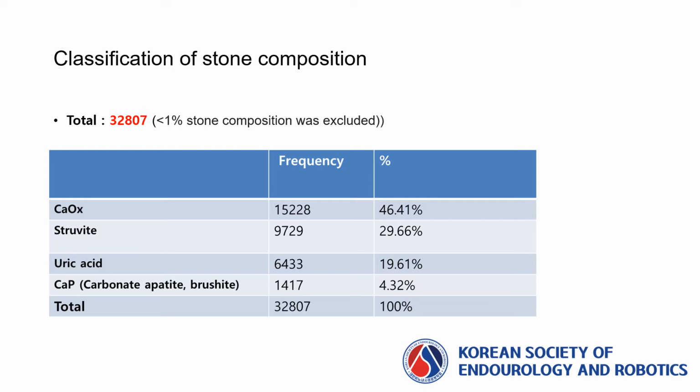We classified the stone composition into 4 main groups according to the Mayo Clinic classification, and for efficient statistical analysis, less than 1% stone composition was excluded, and the carbonate, apatite, and brushite groups were combined into the calcium phosphate group. Finally, a total of 32,807 stones were classified into 4 main groups.